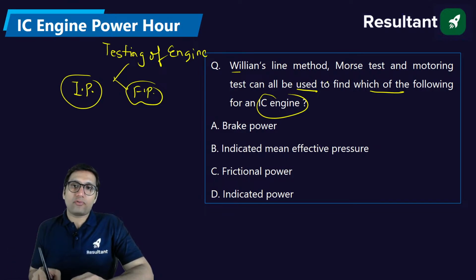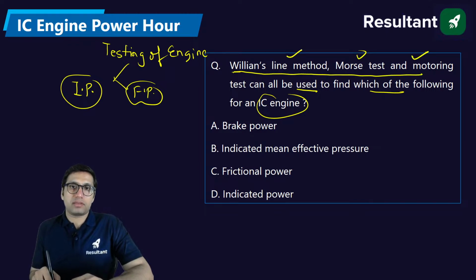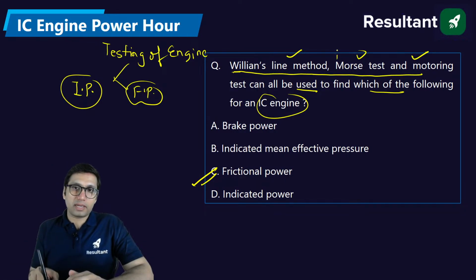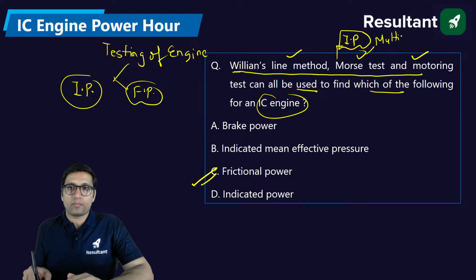But if we see all three tests, motoring test, Morse test and Willans line method, together they are used to find one single thing, that is frictional power. Morse test can also find indicated power of a multi-cylinder engine, along with friction power.